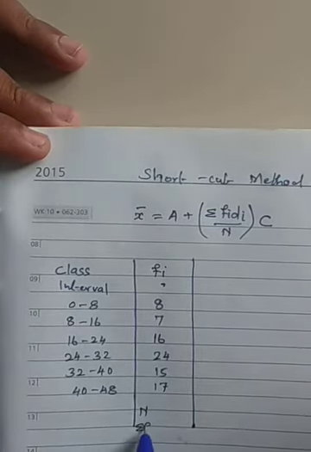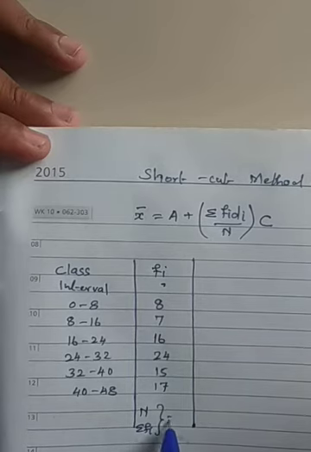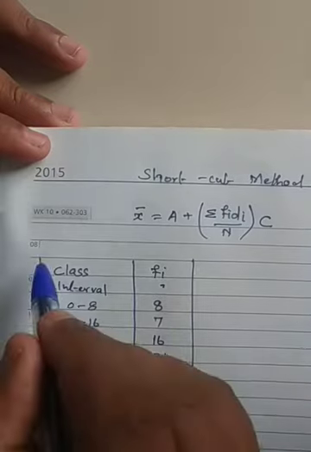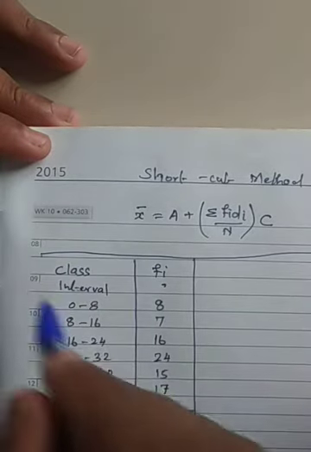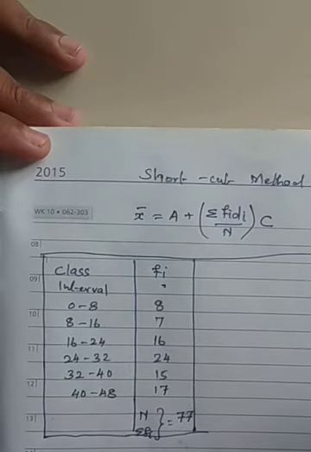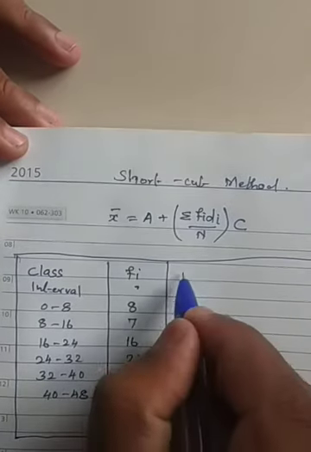You just add all of these using a calculator, whatever the n value. This is summation Fi also, both are the same. You add it, how much is it coming? 77. Keep that in mind, we have just done it, no need to repeat. After this, what's the next thing we are going to do? That is important: Xi.